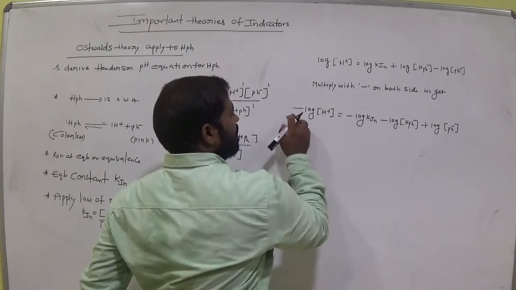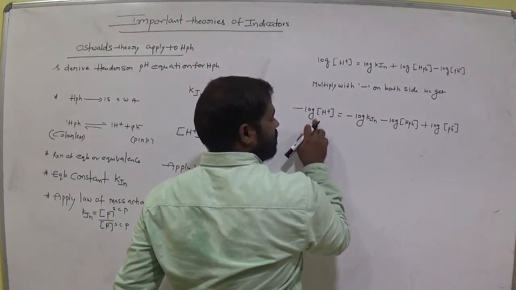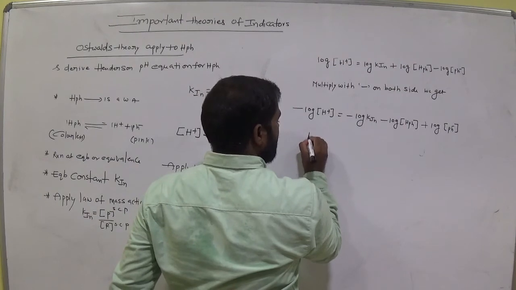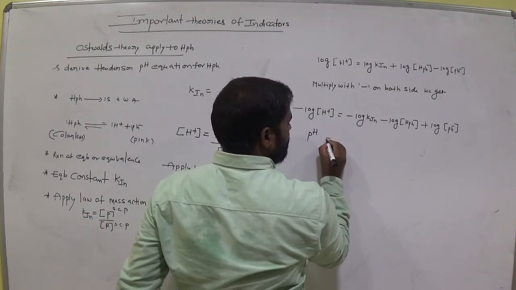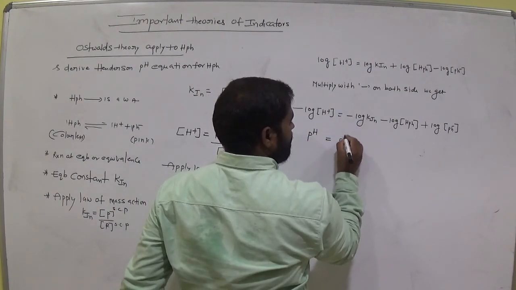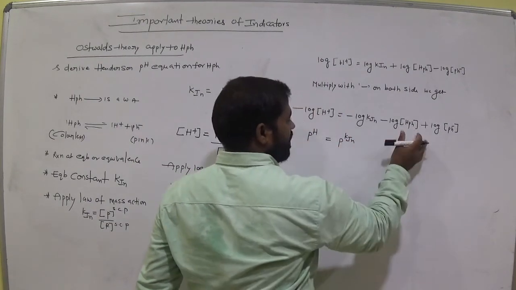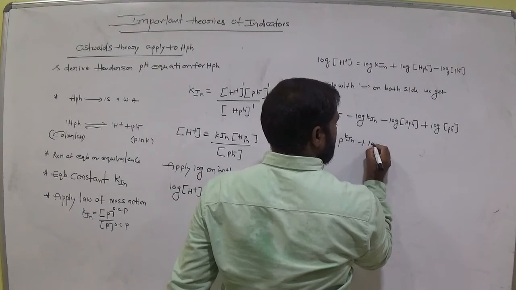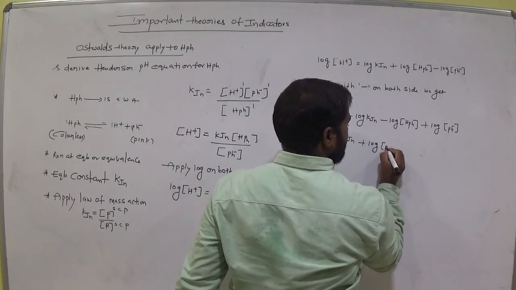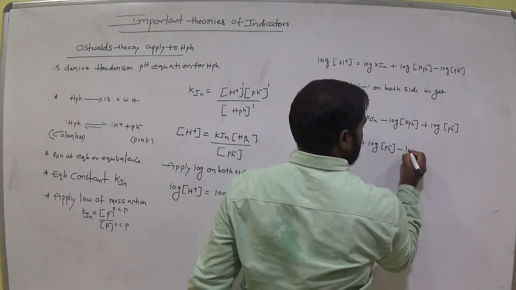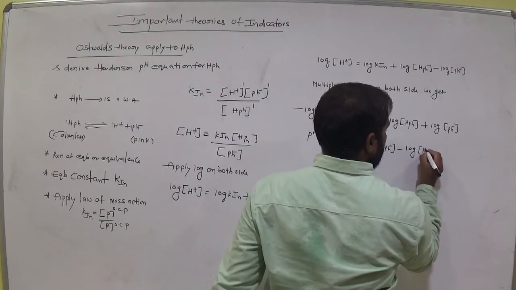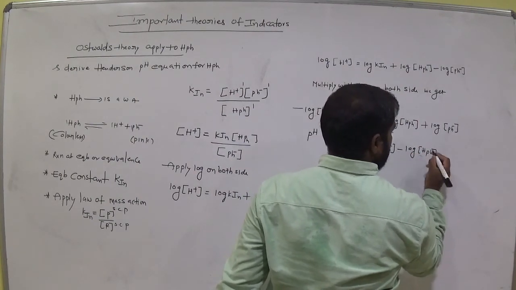Now minus log H plus, here we have 10, don't forget. That means pH, am I right? Minus log Kin is pKin, am I right? Okay. Now it is log Ph minus minus log HPh, am I right?